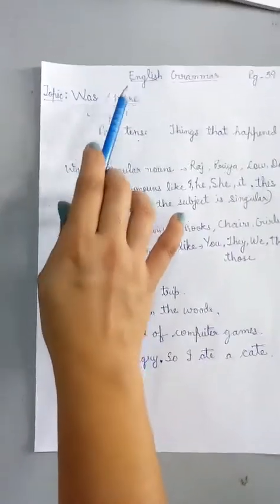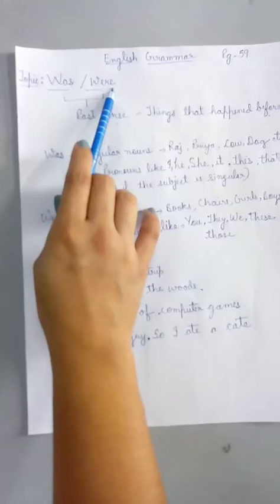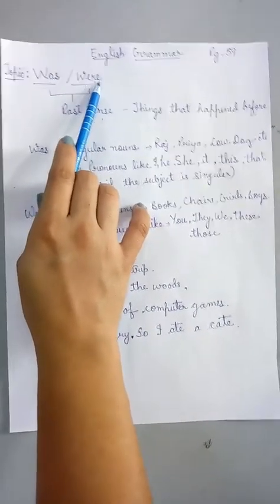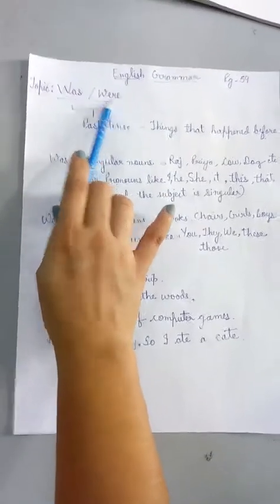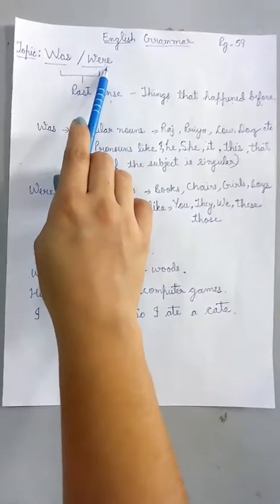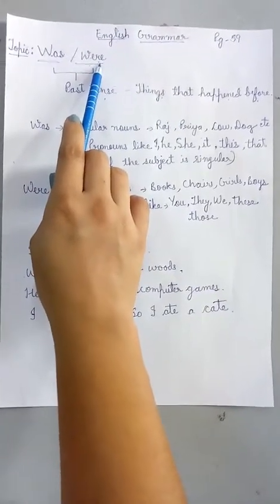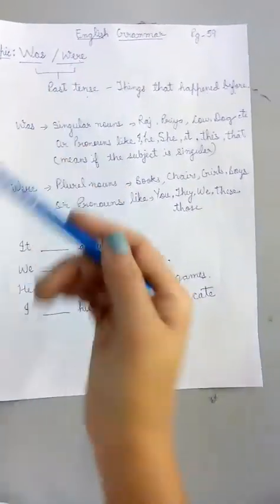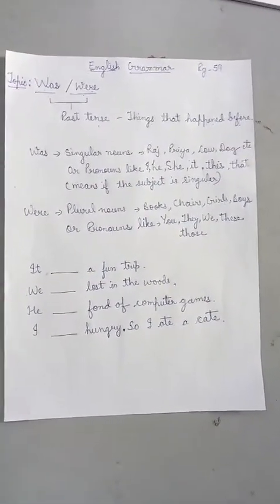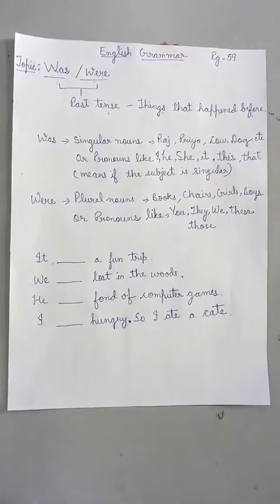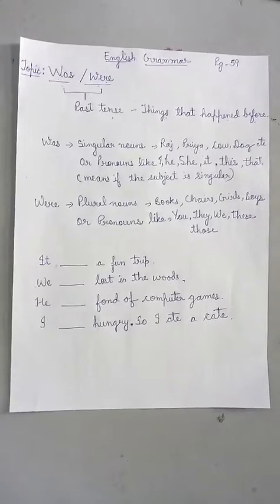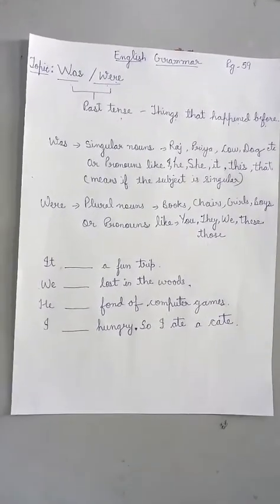We use was, were in a sentence in which things have already happened. Means when we talk about the time which has already passed, then we use was, were. Like, you were attending the school last year, so were. What you will say is that I was attending the school last year, or you can say that I was in grade 2nd last year,